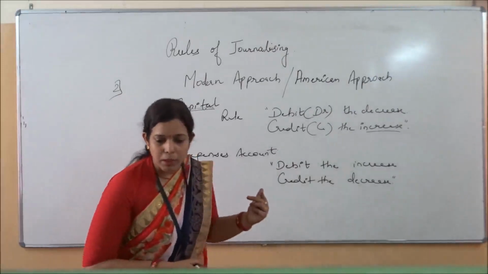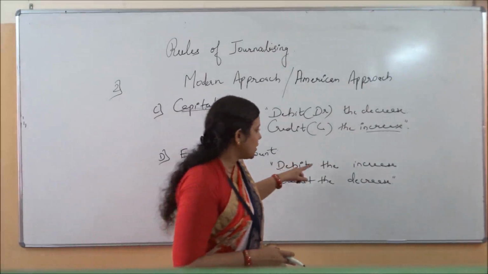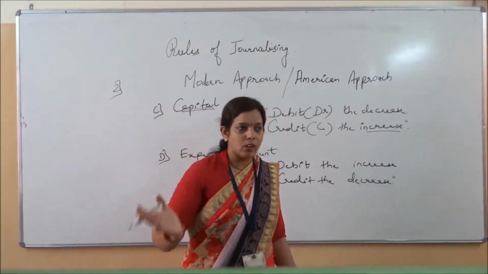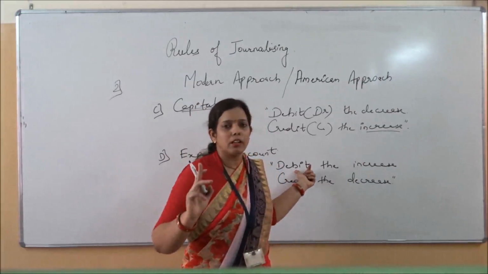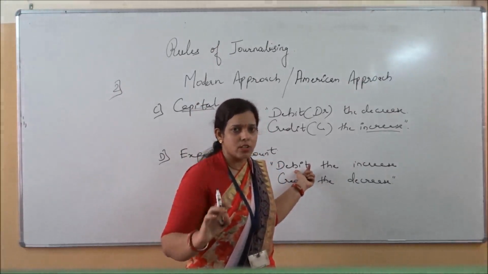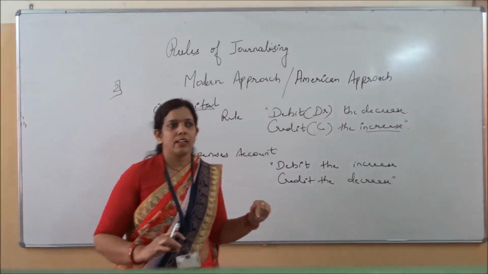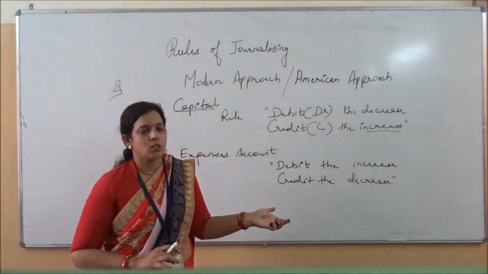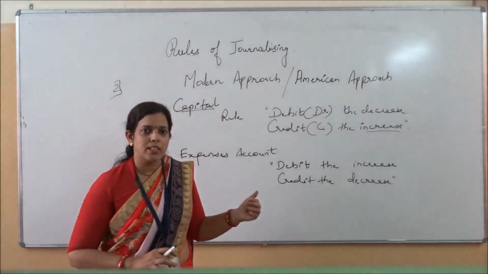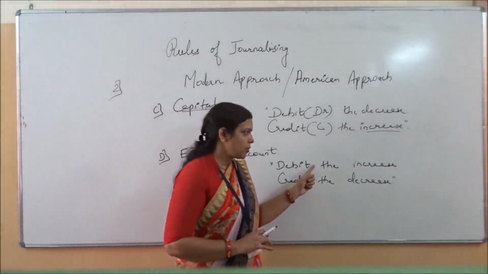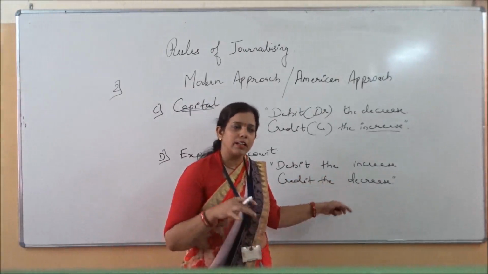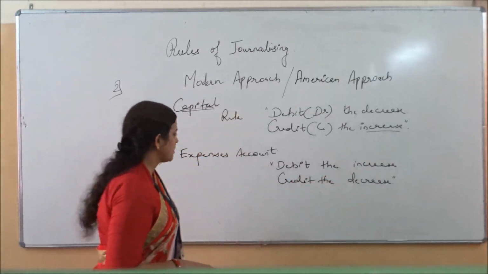And what rule will be applied? Whenever expenses increase, whenever losses increase, they will always be debited. You compare with the nominal, you will find not a single change. In nominal also you have seen that all the expenses and losses are debited, all the incomes and gains are credited. Same thing we are doing here. We are debiting the increase, and whenever there is a decrease, it will be credited.